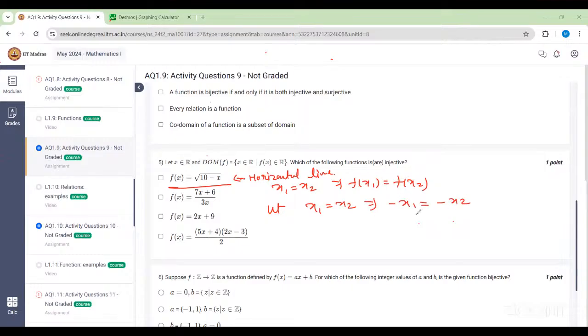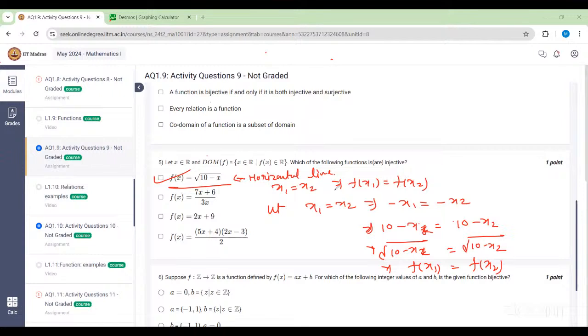Correct? And if these two are equal, that means if you add 10 to these two things, they're also equal. Okay. And if these two are equal, their square roots will also be equal. So this implies f of x1 is equal to f of x2. So we have proved that it is an injective function. Is that clear, Narendra?